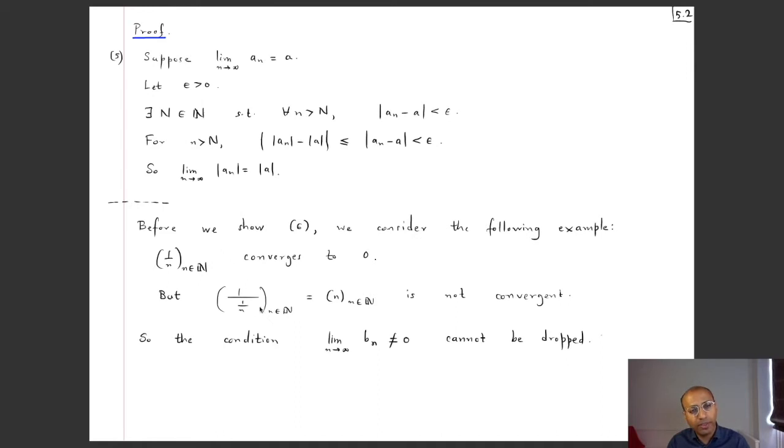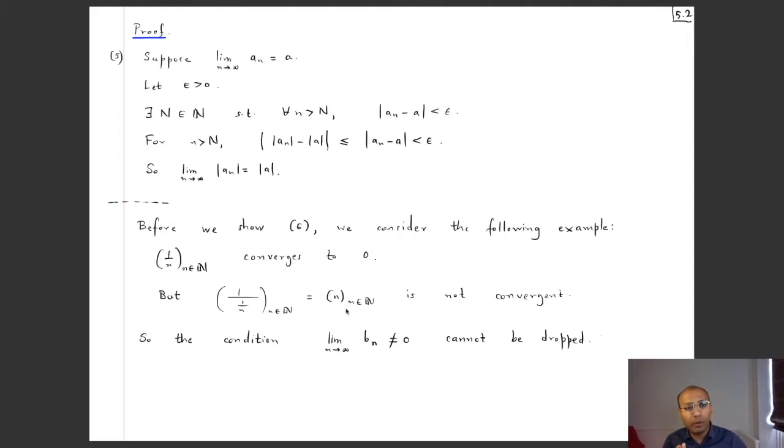So I can look at the reciprocal, term-wise reciprocal sequence, which is 1 divided by 1 by n, which is n, the sequence of natural numbers. Now this sequence is clearly not convergent, because we know that the sequence of natural numbers is not bounded by the Archimedean property. So since it's not bounded, it cannot be convergent, because every convergent sequence has got to be bounded, right? So since this is not bounded, it cannot be convergent. So the conclusion does not seem to hold.